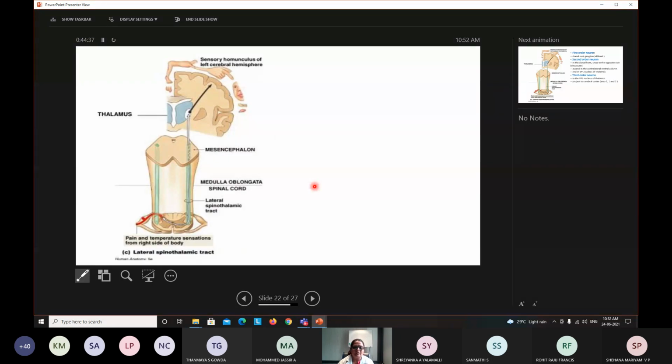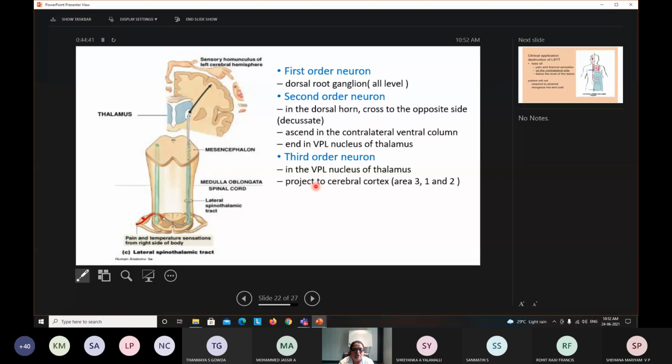Likewise, the lateral spinothalamic tract also. This is mainly concerned with pain and temperature sensation. This is a very important tract because pain is a very important component when it comes to diseases, whether it is a surgical or medical case or obstetric case.